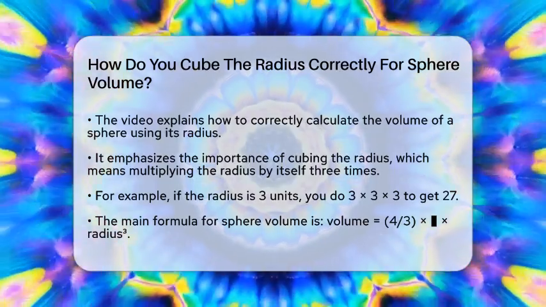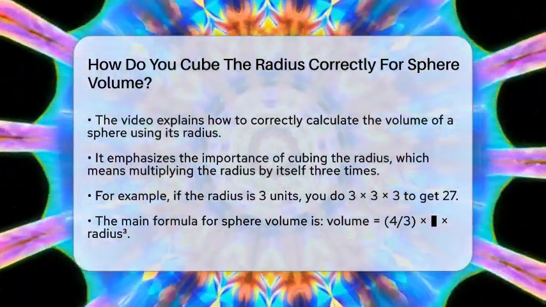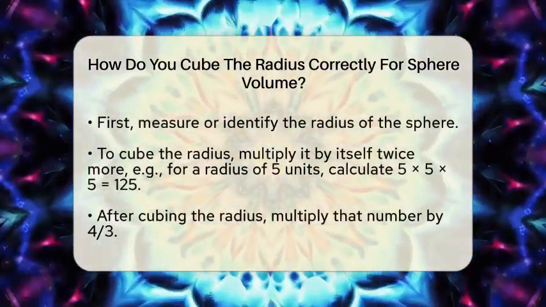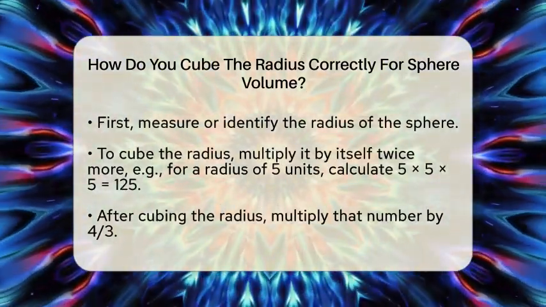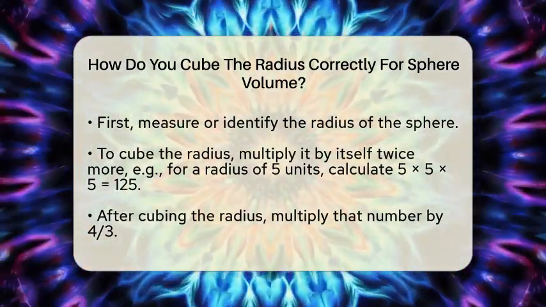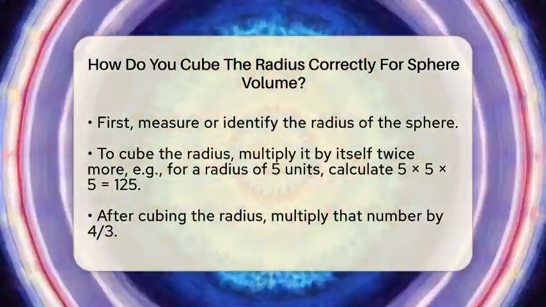This step is essential because the formula for the volume of a sphere depends on the radius raised to the 3rd power. The formula is volume equals 4 divided by 3 times pi times the radius cubed. Pi is a constant, approximately 3.14159.